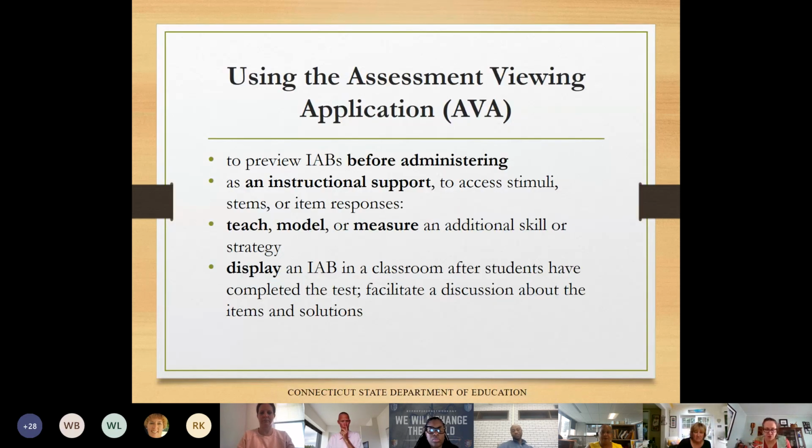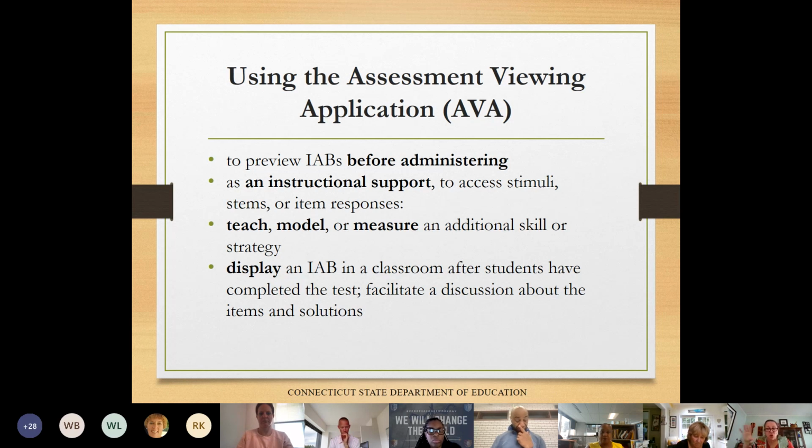So, the assessment viewing application. This is one of the first resources that most people go to that helps you determine if the blocks are appropriate, if they're relevant in relation to a unit that you might incorporate in class. You can go ahead and preview the blocks and the content. And after administering a block and reviewing the results, teachers might want to use AVA to review items on which the student struggled. You can use an item to demonstrate a skill when you're actually teaching with the students.